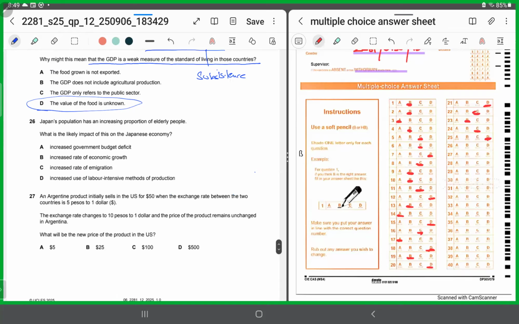Number 26. Japan's population has an increasing proportion of elderly people. So this means it has a greater proportion of dependent population.